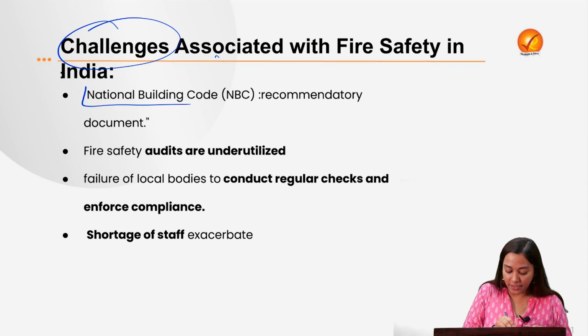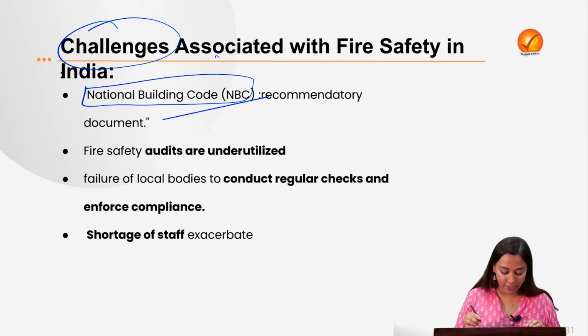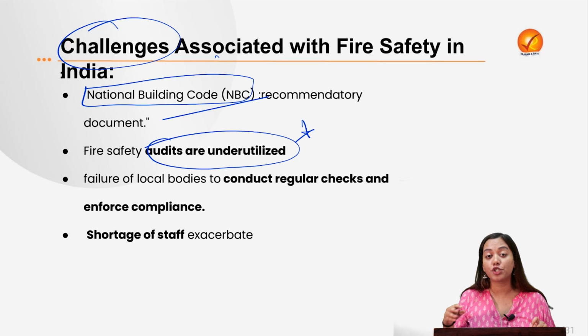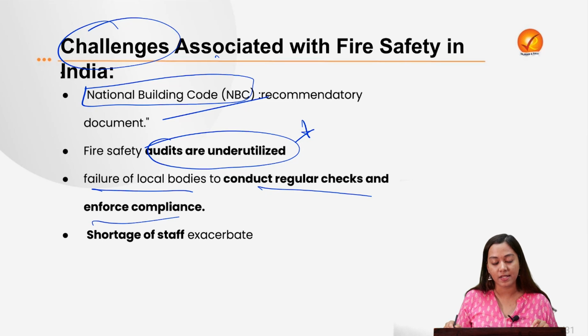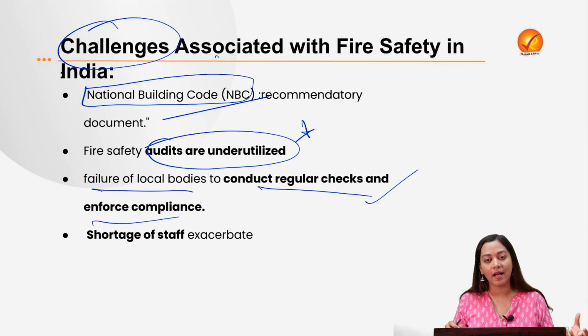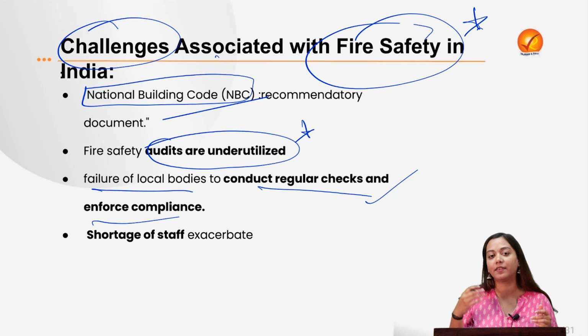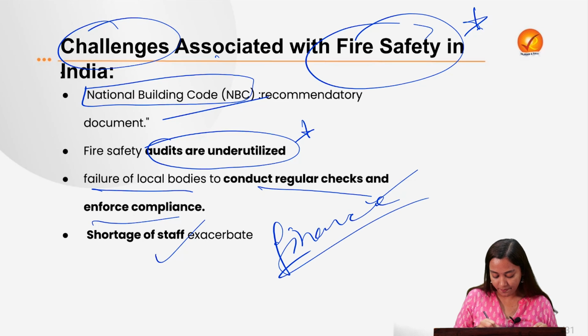First of all, the National Building Code is just a recommendatory document, which makes it very easy for state governments to escape it. Therefore, there are no proper audits. Audits are highly underutilized and not properly done, which causes many security lapses. Second is the failure of local bodies to conduct regular checks and enforce compliance, and that is why cases like this can be seen. And last but not the least, we have been short on staff and finances for a long period of time. This is the same with this incident as well, be it railway safety issues or fire safety issues, anywhere. It is because of a shortage of experienced, proactive, responsible and accountable staff, and also the lack of finances to manage all of this.